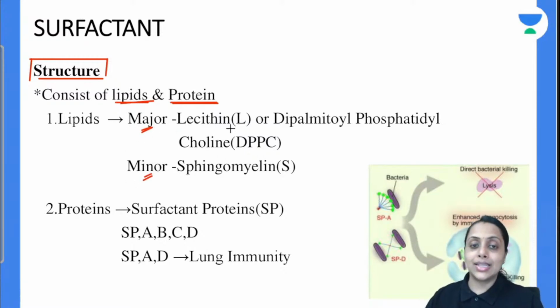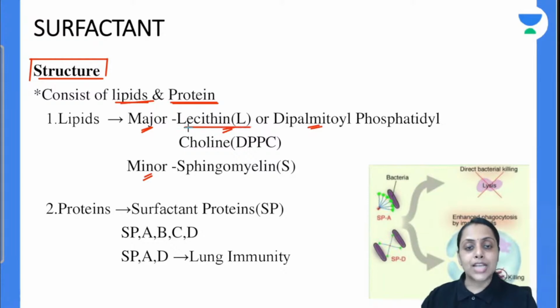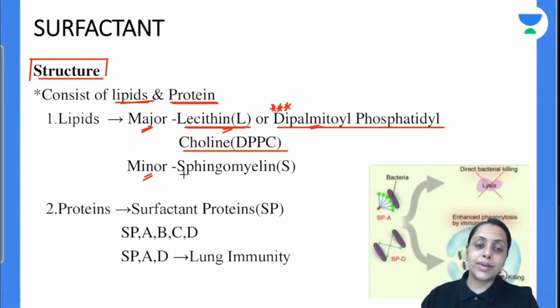Major lipid is lecithin, dipalmitoyl phosphatidylcholine. Do remember this name because it comes quite often in exams. The major lipid in our surfactant is lecithin, or you can say dipalmitoyl phosphatidylcholine, and the minor lipid in our surfactant is sphingomyelin.